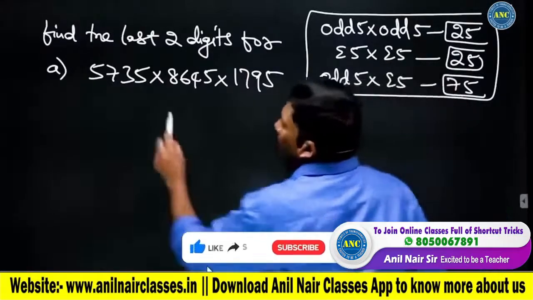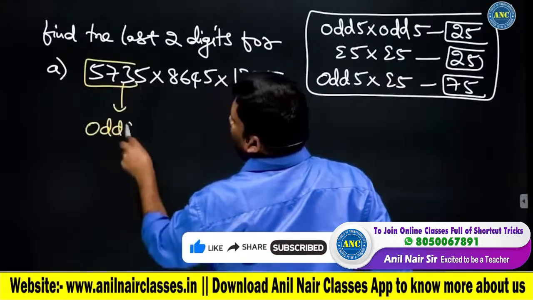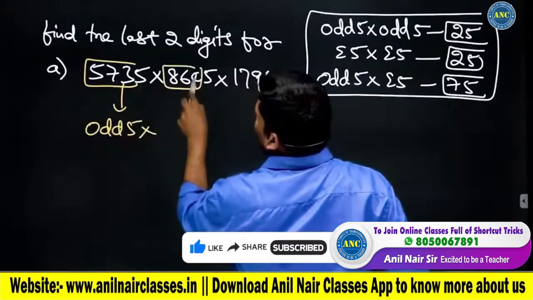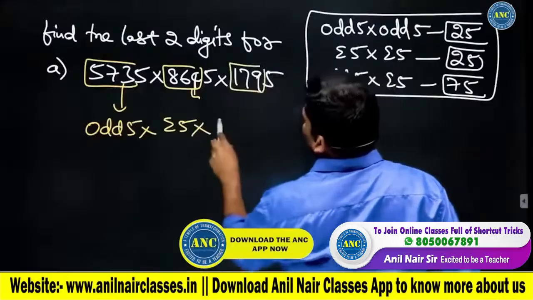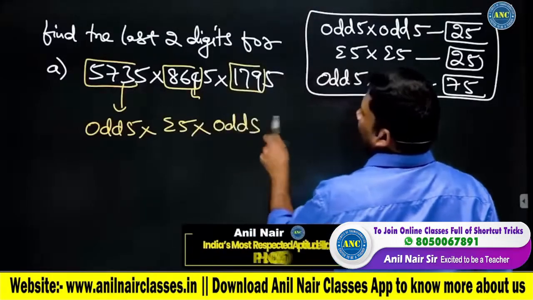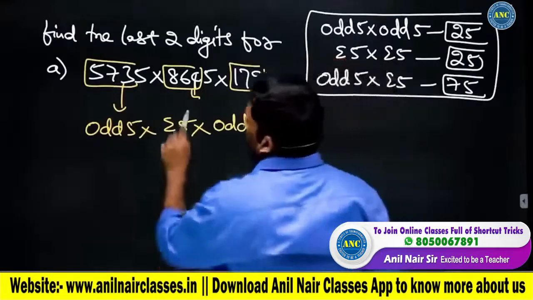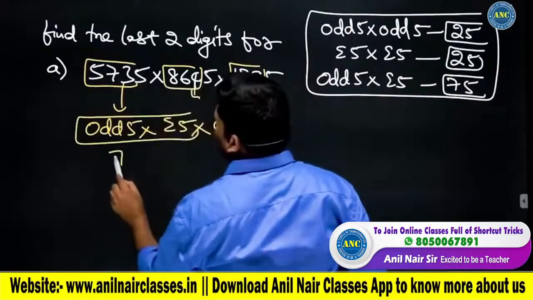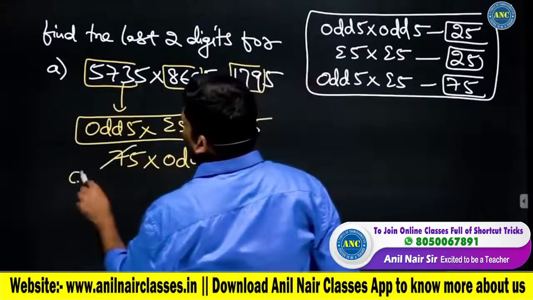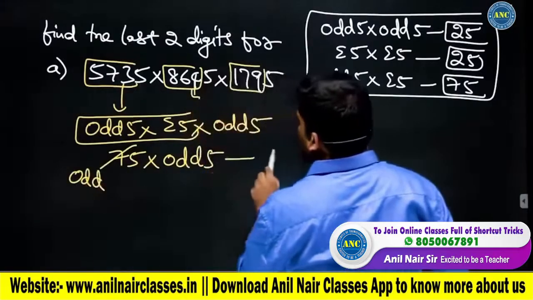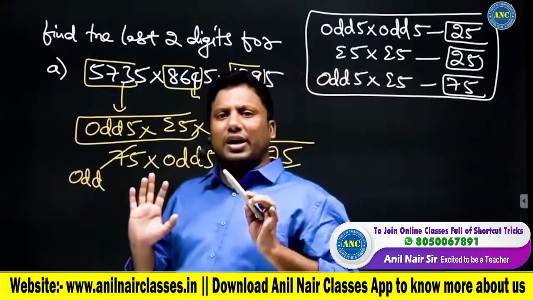How to solve? 573, unit digit it is odd, so it is an odd 5. 864, unit digit it is 4, even 5. 179, 9 is an odd number, odd 5. Odd 5 into even 5 into odd 5. Odd 5 into even 5 is 75, into odd 5. 7 is an odd number, so odd 5 into odd 5. What are the last two digits? 25. Just by looking at the question itself, you can answer this question.